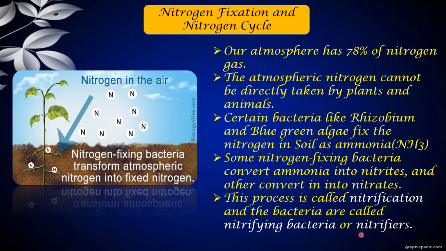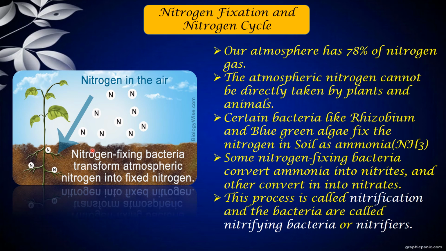Then some nitrogen fixing bacteria convert ammonia into nitrites, and many different types of bacteria act on it. Other microorganisms convert the nitrites into nitrates. Only when it is in the form of nitrates are the plants ready to absorb this nutrient for growth.